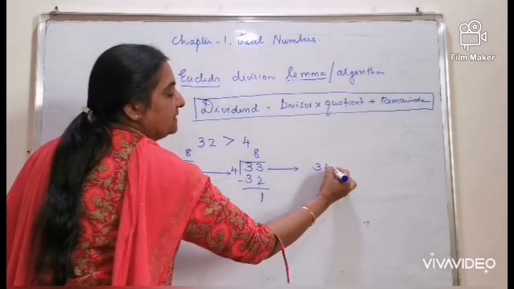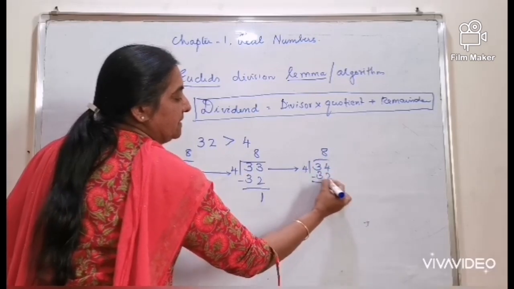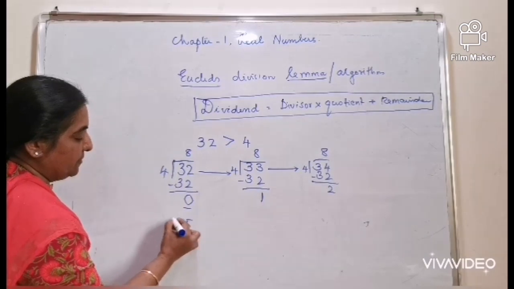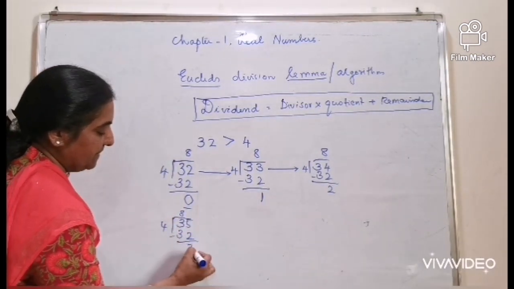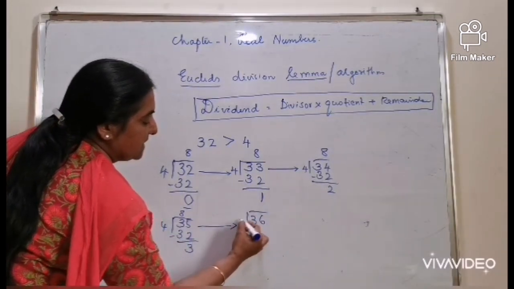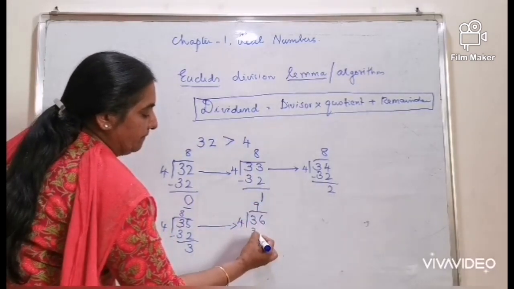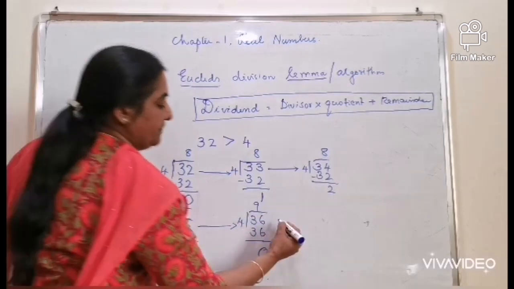Let's divide 34 by 4. The remainder turns out to be 2. 35 by 4, 8 4s are 32, remainder is 3. Let's increase to 36, the divisor keeping the same, 9 4s are 36, the remainder is becoming 0.